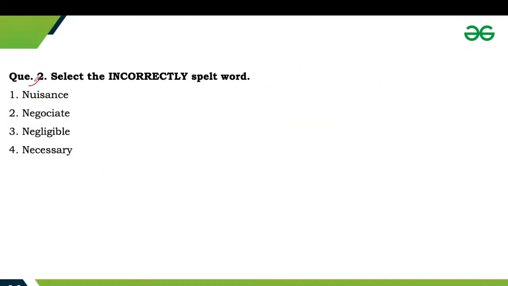Next one is question number second. Select the incorrectly spelled word. So we have four words. First one is nuisance. Second one is negotiate. Third one is negligible, and the fourth one is necessary. So you have to identify that word which is incorrectly spelled. So nuisance is correct. Negotiate is wrong. It should be N-E-G-O-T-I-A-T-E. Negligible is also correct. Necessary is also correct. So second one is the correct answer.